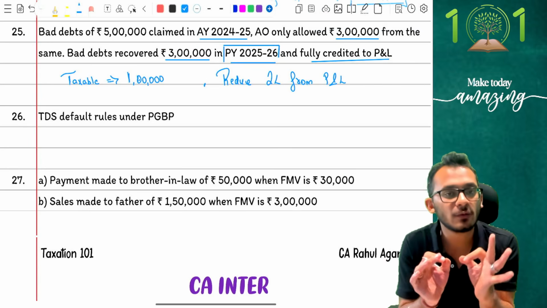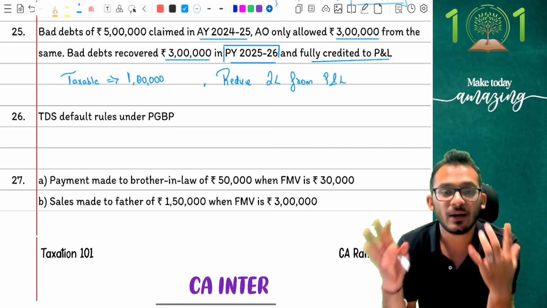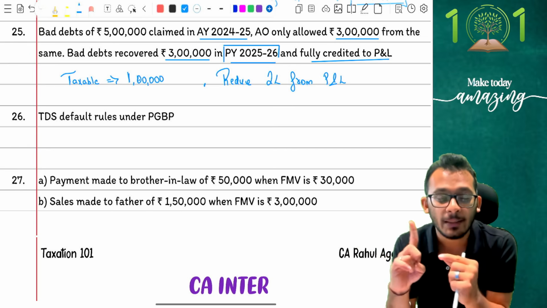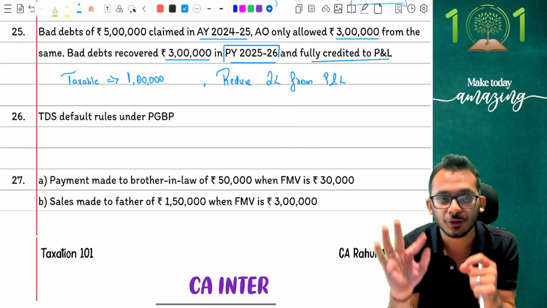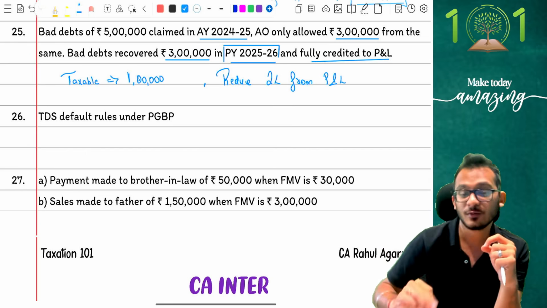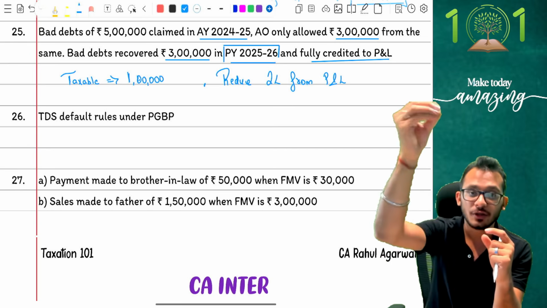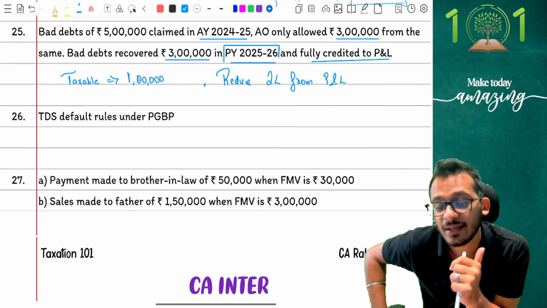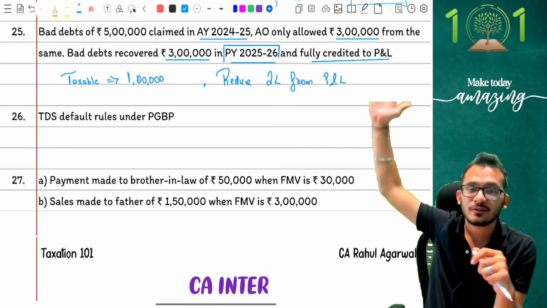Yes. So basically what is happening? I tried to claim 5 lakhs. Officer gave me 3 lakhs. In that scenario, I will tell the officer, sir, I'm going to keep this in mind that you did not give me 2 lakhs worth of deduction. Because you have not given me 2 lakhs worth of deduction, I will claim it in the future. That is my promise to you. In the current year, when you had 3 lakhs worth of income, you went to the officer and said, sir, I wanted that 2 lakhs. You did not give it to me. I want it right now. In that 3 lakh worth of income right now, I am going to say 2 lakh was already given in that year. I have already paid tax on the 2 lakh in that year.